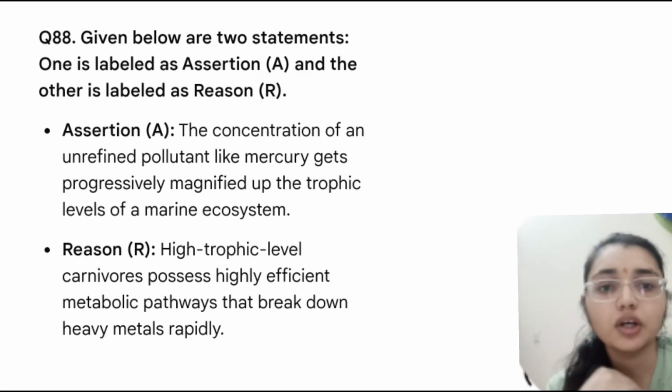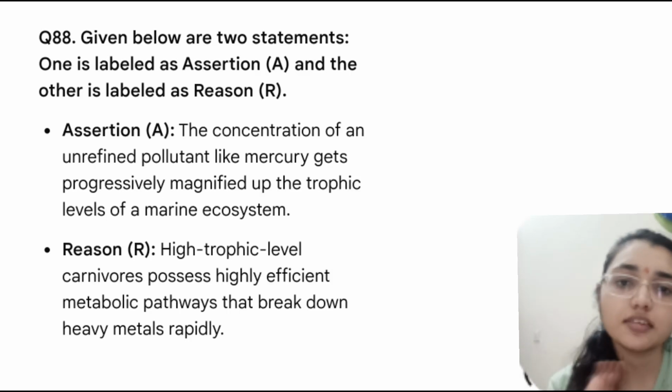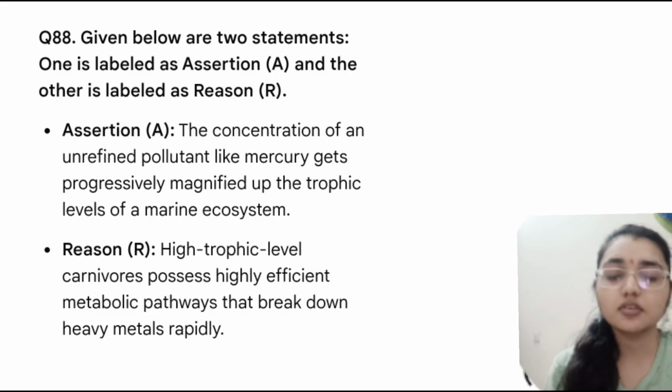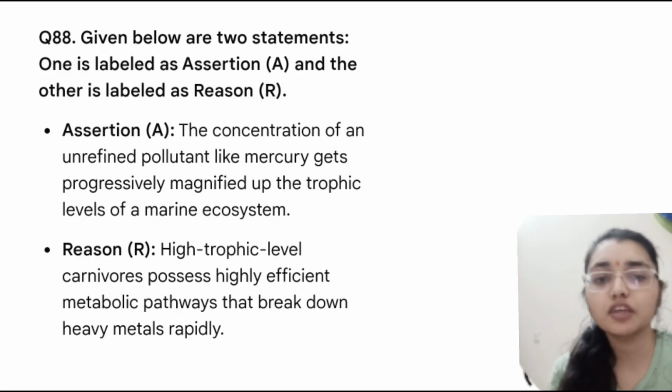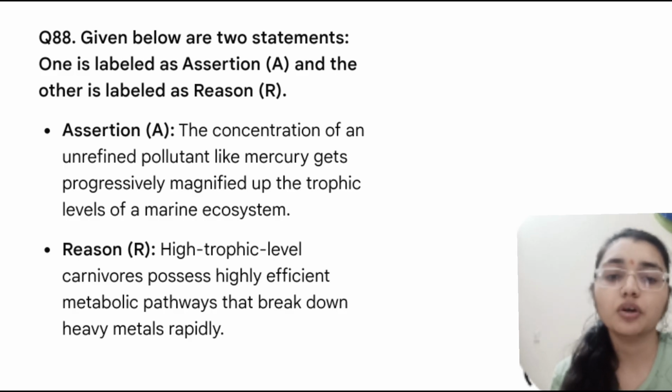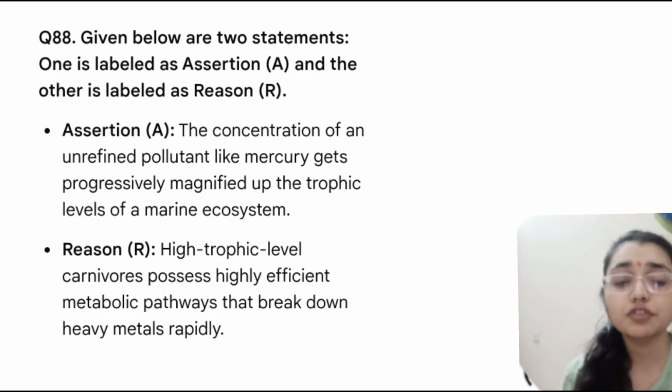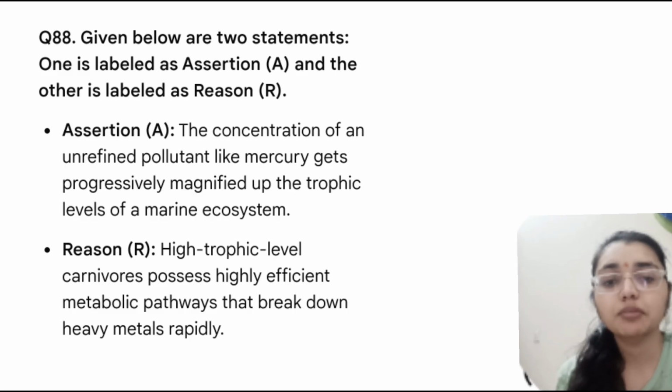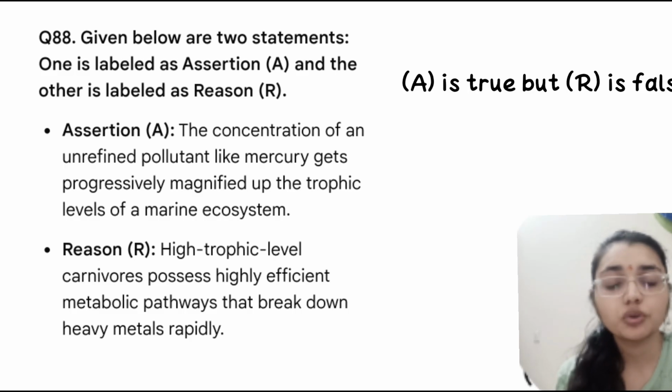Here given below are the two statements. One is labeled as assertion and second is the reason. So assertion here, the concentration of an unrefined population like mercury get progressively magnified up the trophic level of the marine ecosystem. This is true. And the reason is the high trophic level carnivores possess highly efficient metabolic pathway that break down the heavy metal rapidly. So this is false statement. So here A is true and B is false.